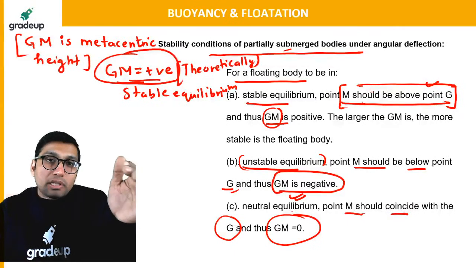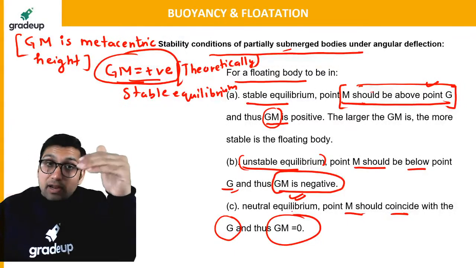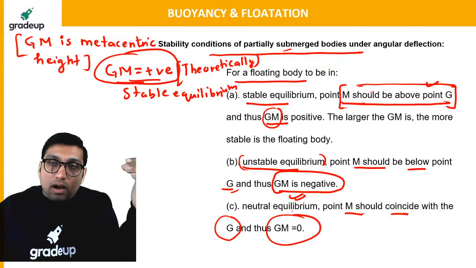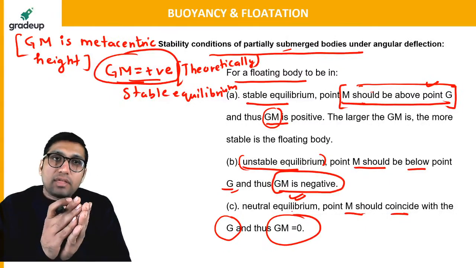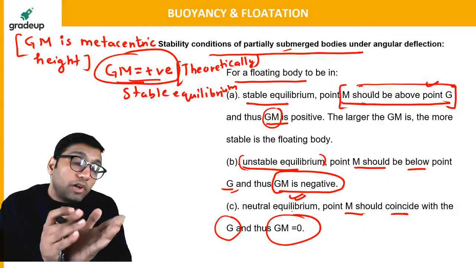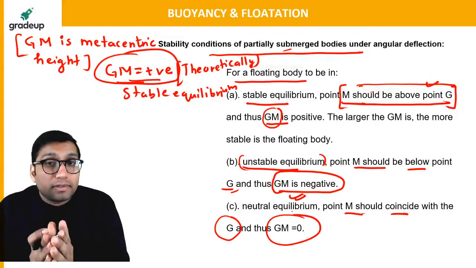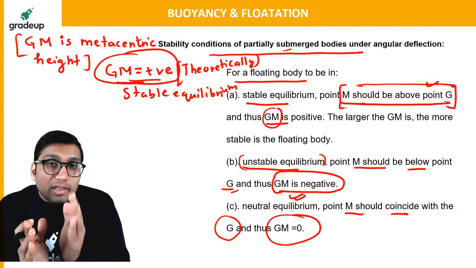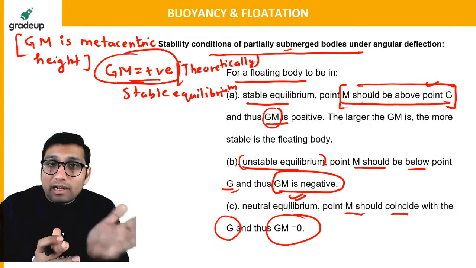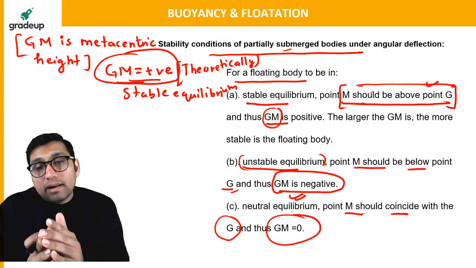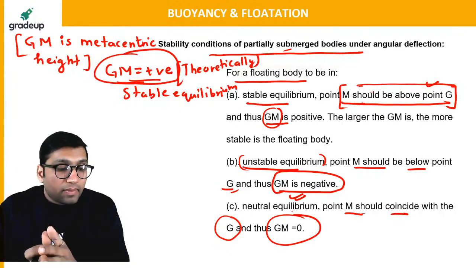Under that situation, when the body is given a small displacement, it will come to a new position, but it will not be able to come back to the initial position. At that new position, it will be neither stable nor unstable. It will be a neutral condition.